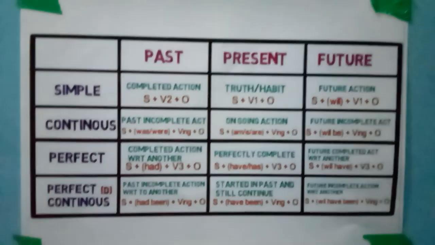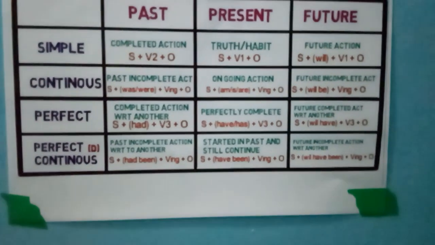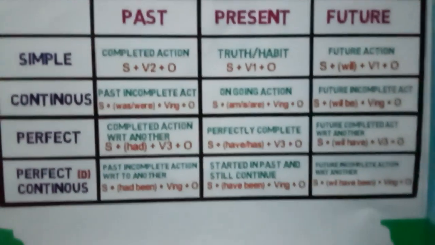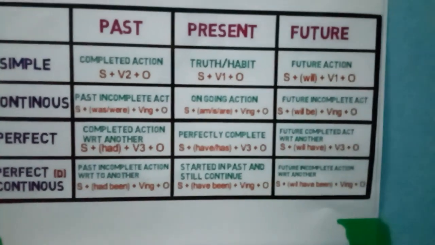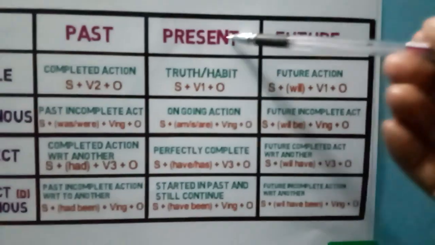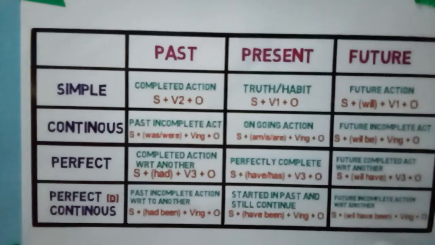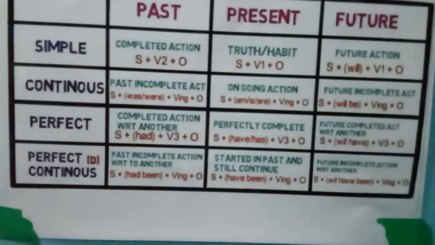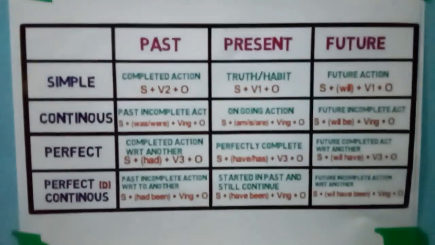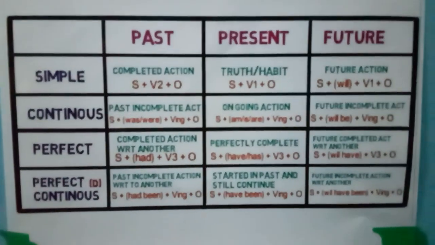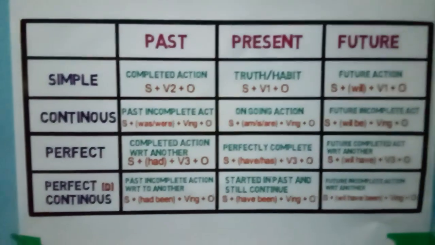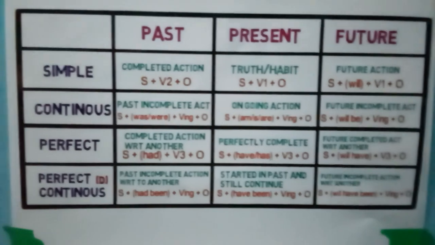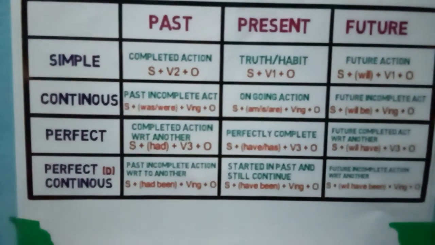Now we will discuss the tenses. As you can see in this chart that I have prepared for all my great listeners, the chart is divided into three parts: past, present and future. And on the left hand side of this chart I have mentioned simple, continuous, perfect and perfect continuous. So all the tenses have four sub parts. As you all know, you have been learning and studying the tenses portion since class 6th.